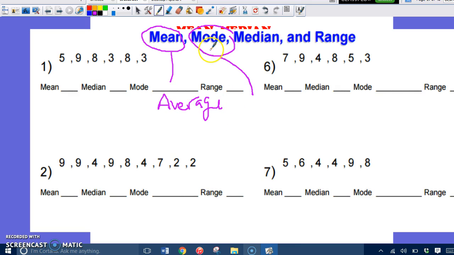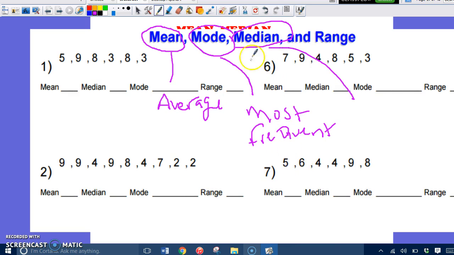The mode is going to be the most frequent answer. So the mode is the most frequent answer or digit that you see, okay? The median is your middle number.